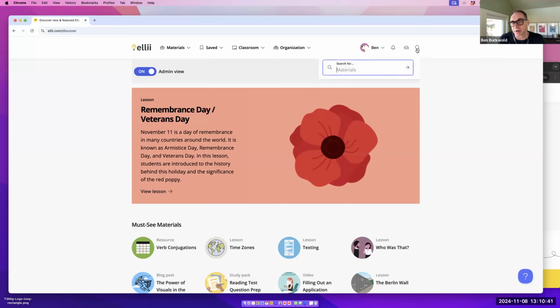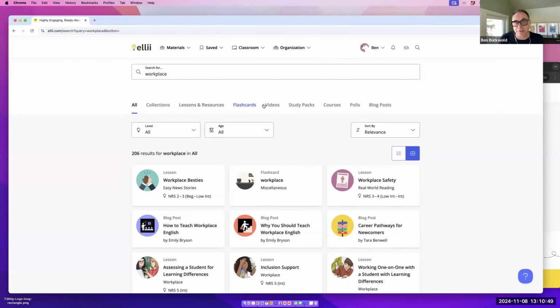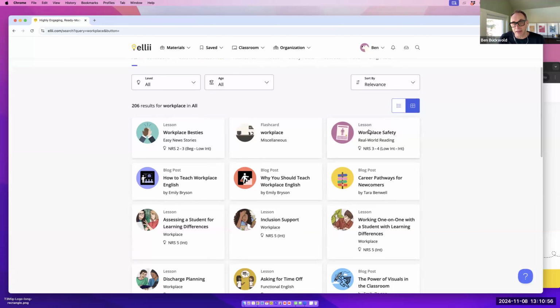So I'm going to go up to the top here and look right in the search, and I'm going to start by typing in workplace. And when I land on there, I get a bunch of different results: lessons, flashcards, videos, study packs, all different types of material related to workplace. And I can see them down here. There's some lessons, some flashcards, blog posts.